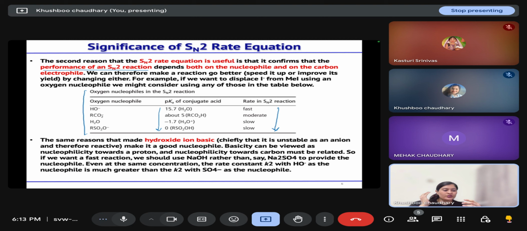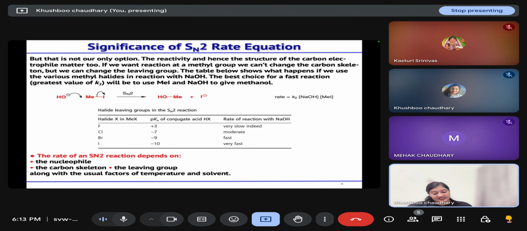So, from this equation, we can change the rate of reaction. This is not the only factor. By changing the nucleophile we can change the rate of reaction, and we can also change the leaving group on the substrate. So, this is one of the factors: by changing your nucleophile, we can change the rate of reaction.